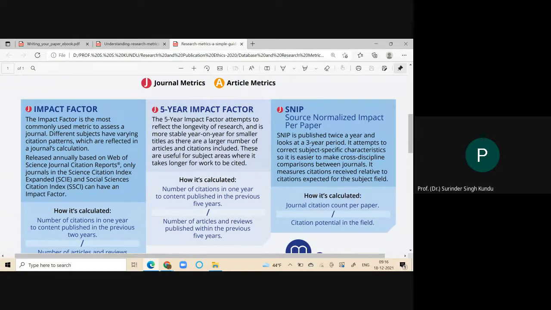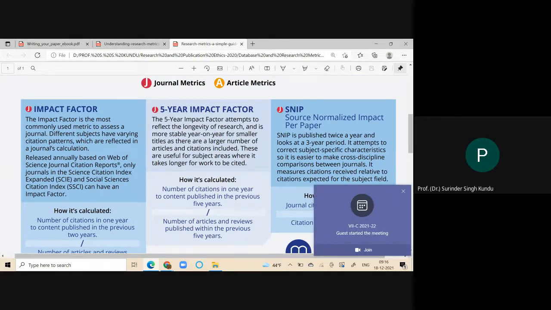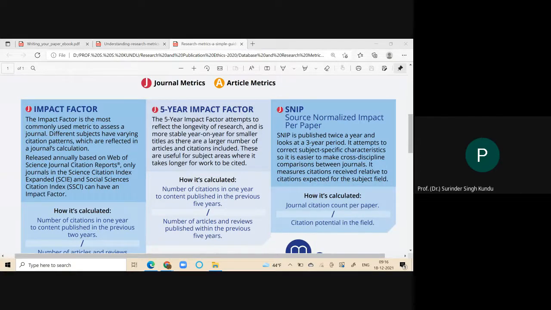As far as impact factor is concerned, yesterday we clarified everything. The impact factor is the most commonly used metric to assess journals in different subjects. There is no condition that it is meant for this subject and not for that subject.